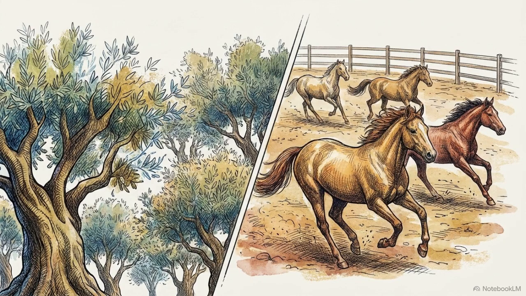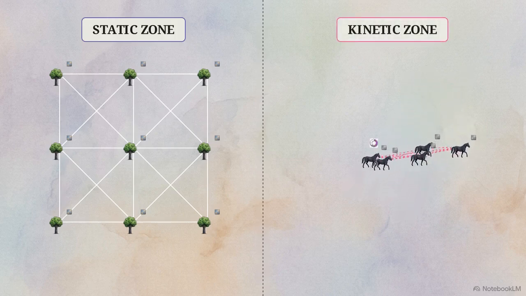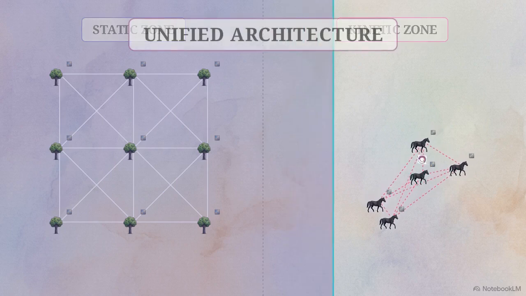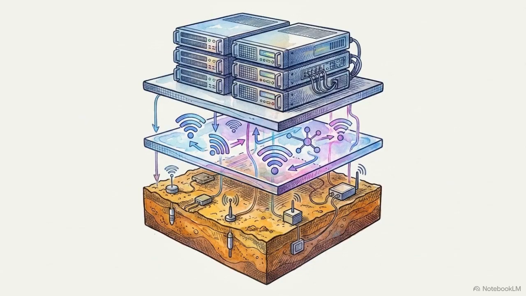They ran a strict A/B test pitting a stationary network, an olive orchard, against a kinetic network, a stable of moving horses. Testing the limits of this routing protocol under kinetic stress allows us to determine if a single IoT architecture can reliably scale across an entire, varied agricultural ecosystem.